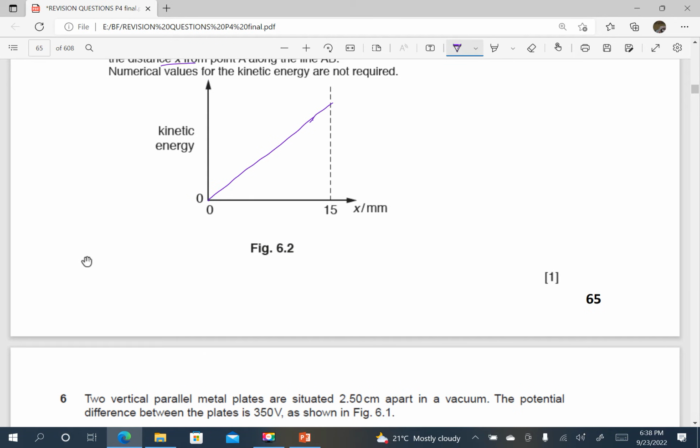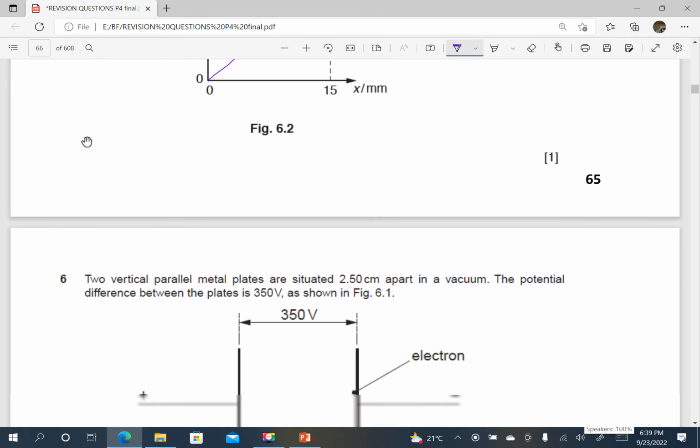Here I use a ruler to draw a straight line from the origin. So that will be the graph of kinetic energy against distance. And kinetic energy is maximum when it has covered the 15 millimeters. That is the distance between the plates. Okay. Next,